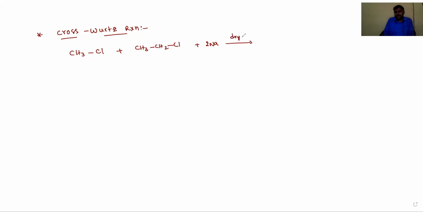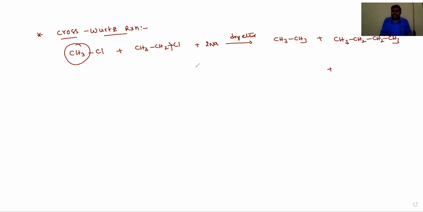Then the product is, for example, methyl chloride molecules alone undergo a self Wurtz reaction and produce CH3-CH3. If only ethyl chloride is involved, it forms CH3-CH2-CH2-CH3.